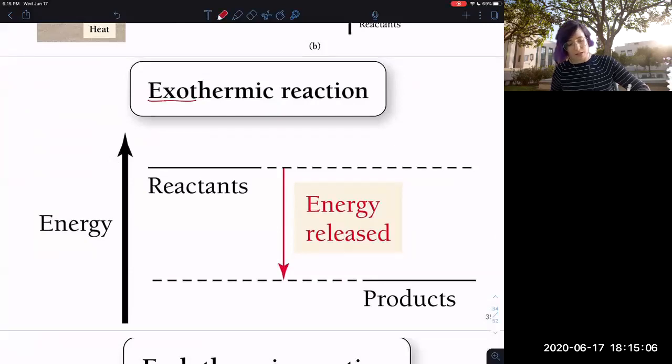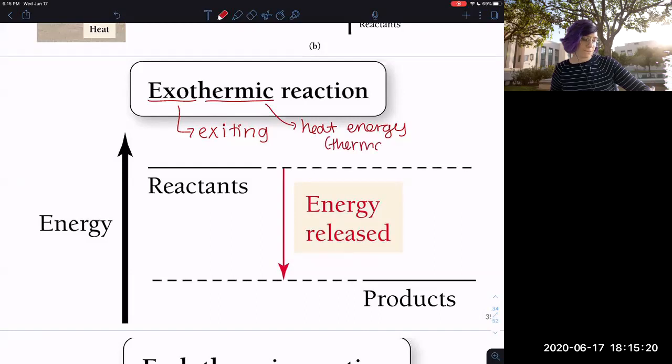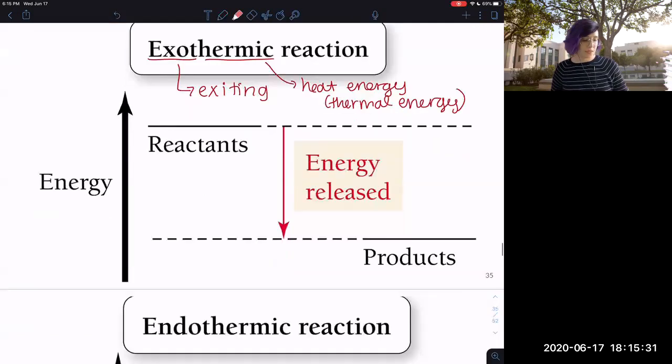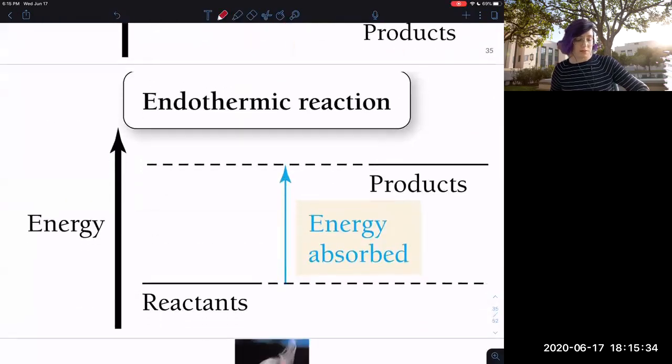I want you to think about exothermic. Exo means exiting, and thermic means heat energy, really thermal energy. We think about it as heat energy though. Heat energy is exiting, so it's released. Exothermic. An endothermic reaction is the opposite. I want you to think about endo as entering. And then thermic is heat energy or thermal energy. So the energy is entering the reaction. It's being absorbed by the reaction.